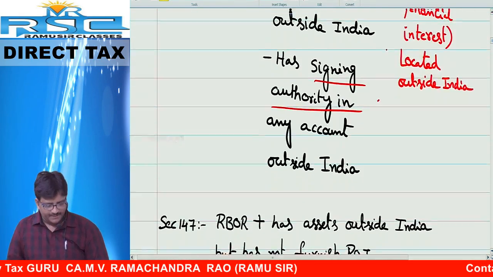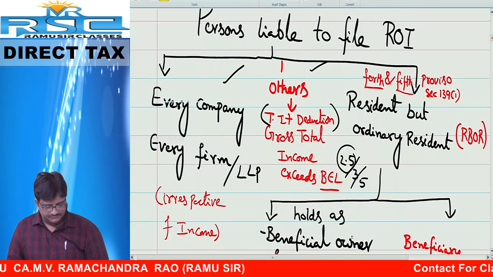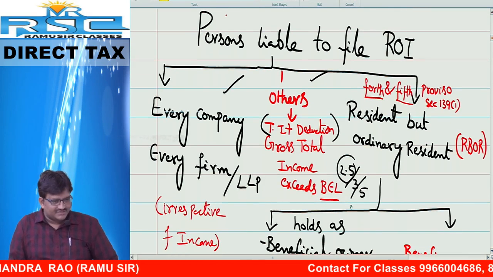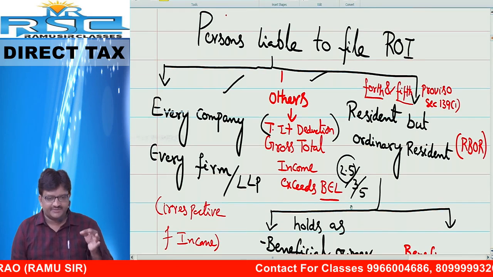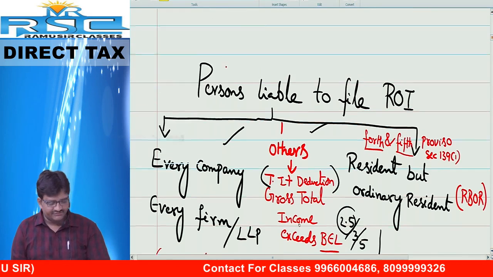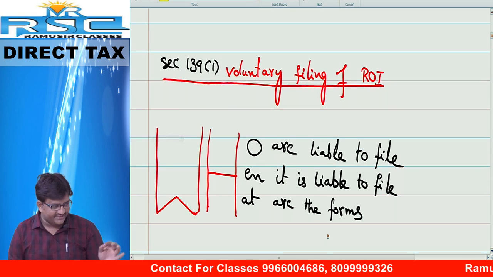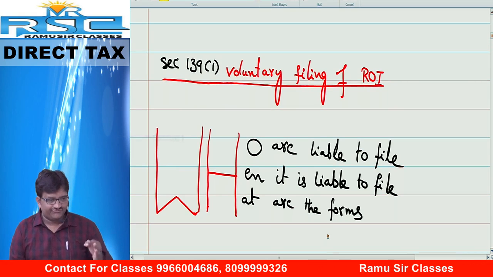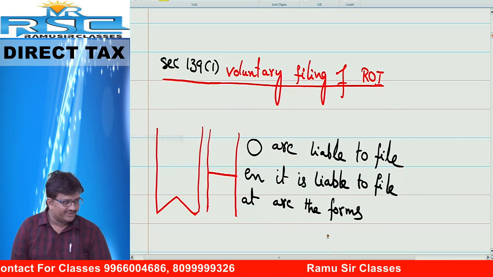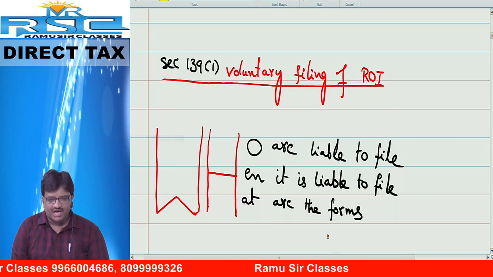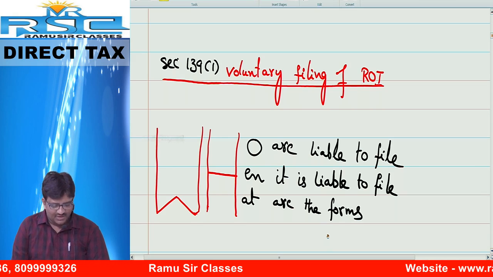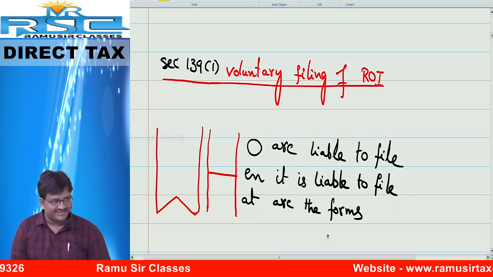Make a note. Persons who are liable to file return. Section number, after index leave some gap and put the heading section 139 subsection 1. Start in a new page, better. Voluntary filing of return of income.